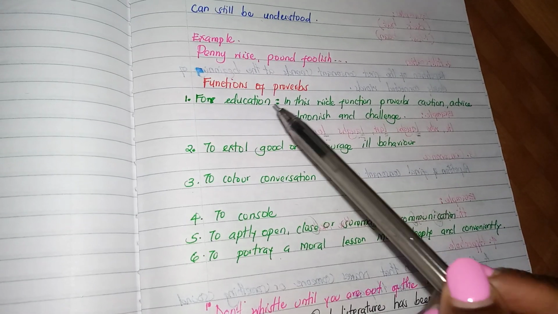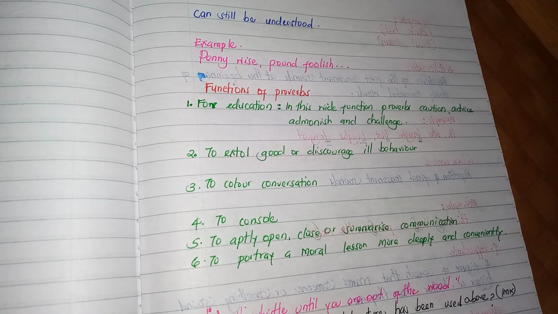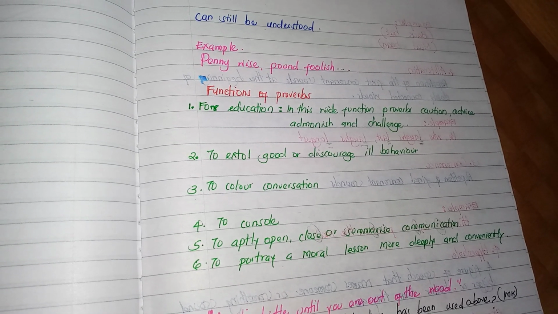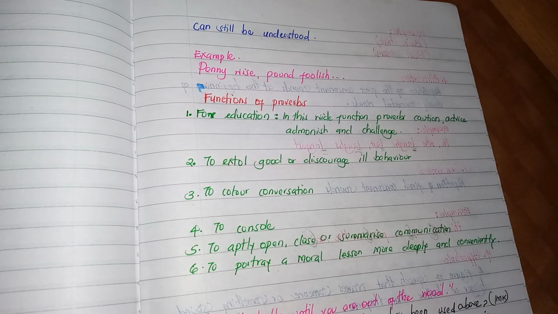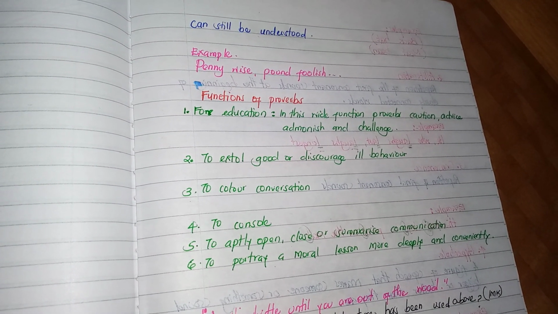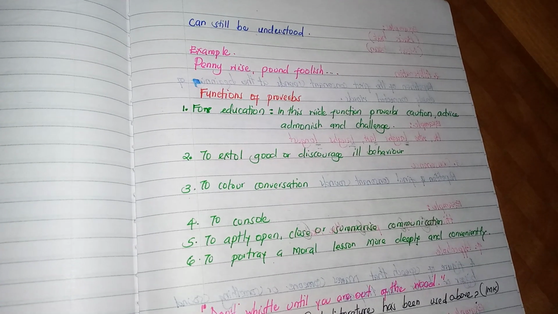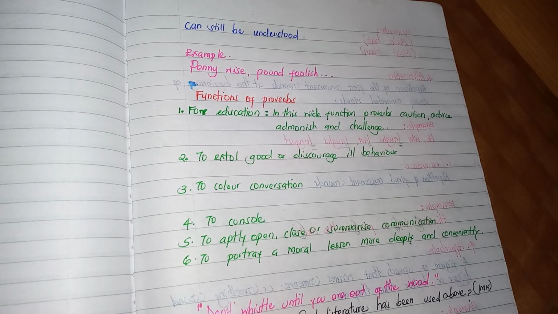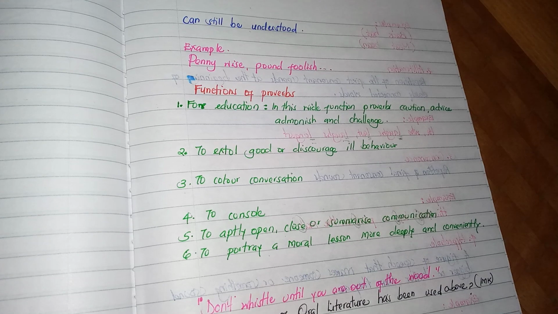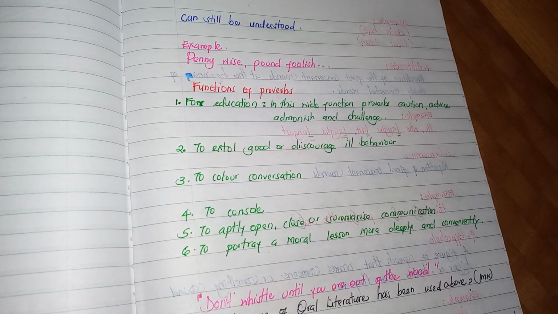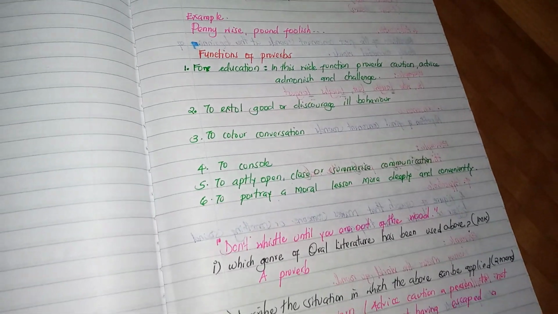Now, we look at the functions of proverbs. They are used for education. Now, in this wide function, proverbs caution, they advise, they admonish, and they challenge. That is education. And they are used to extol good or discourage ill behavior. They are also used to color conversation. They are used to console, to aptly open, close, or summarize communication, to portray a moral lesson more deeply and conveniently.